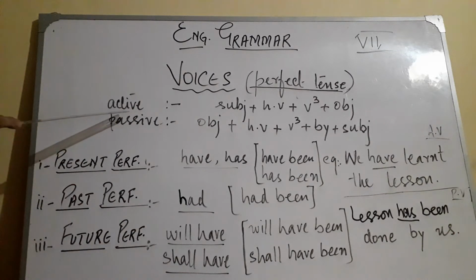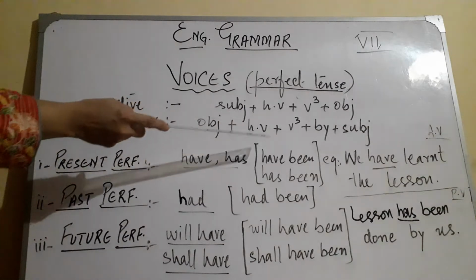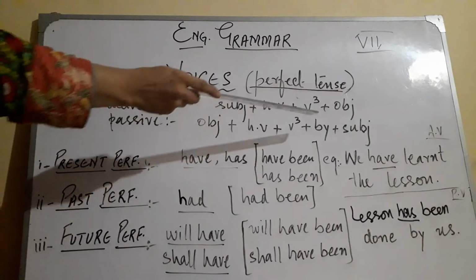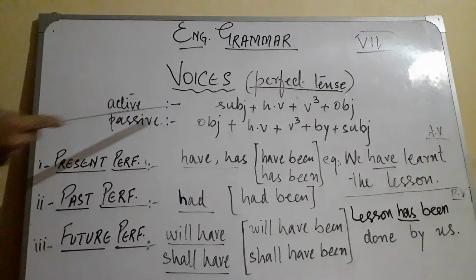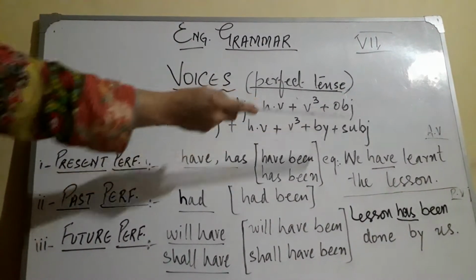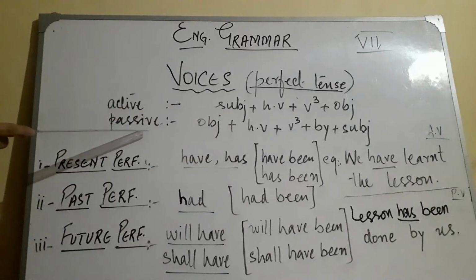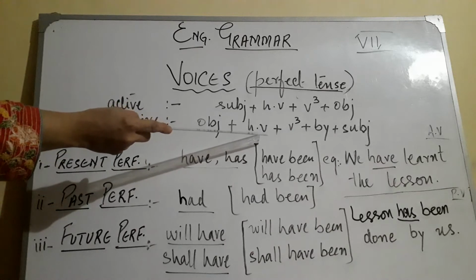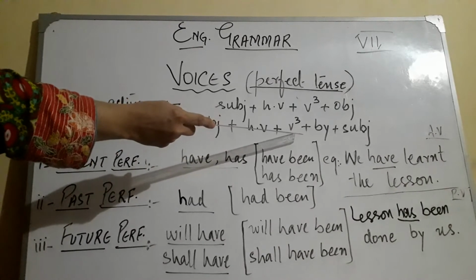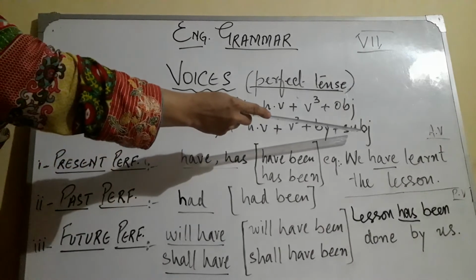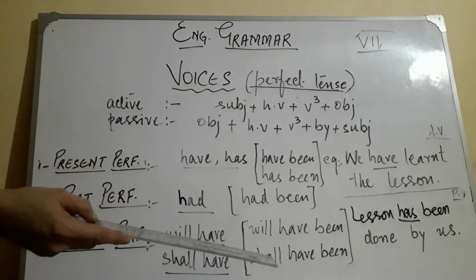So what's the formula? Let us see the active voice formula for perfect tense: subject plus helping verb according to the time, present, past and future, third form of the verb, as you know that in perfect tense we'll always use third form of the verb, and at the last object will be there. What happened in passive voice? Obviously, it starts with object, then helping verb according to our tense, third form of the verb, we always use third form of the verb in passive voice, then preposition by, and at the last, subject will be there.